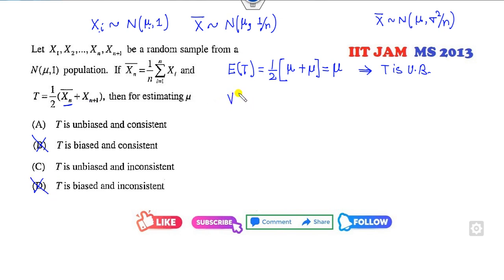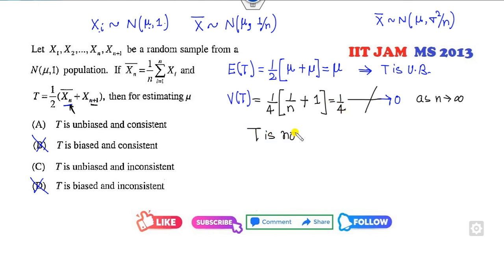Now is it consistent? I can find the variance. If it goes to 0, then we can say yes, this is consistent. So what is the variance? 1 over 4 is outside, plus variance of x bar, which is 1 over n, plus variance of x n plus 1, which is 1. Does it go to 0 as n approaches infinity? No, because as n approaches infinity, its value is 1 over 4. So it means T is not consistent. So the option saying consistent, cancel it out. Inconsistent is the right answer of this problem.